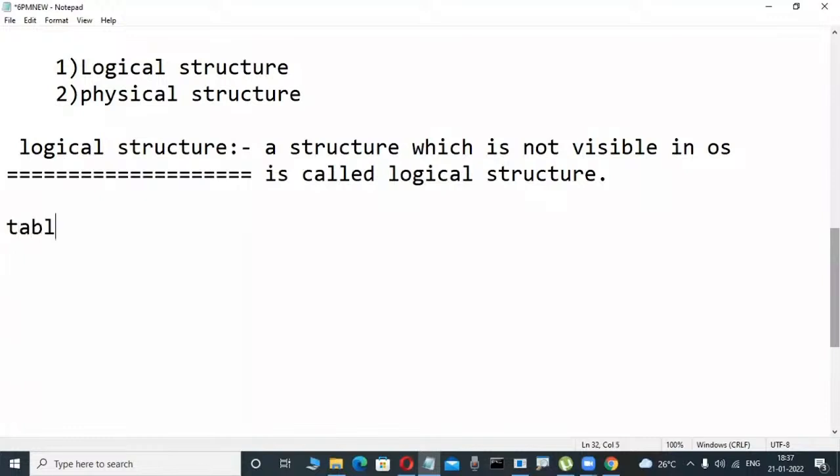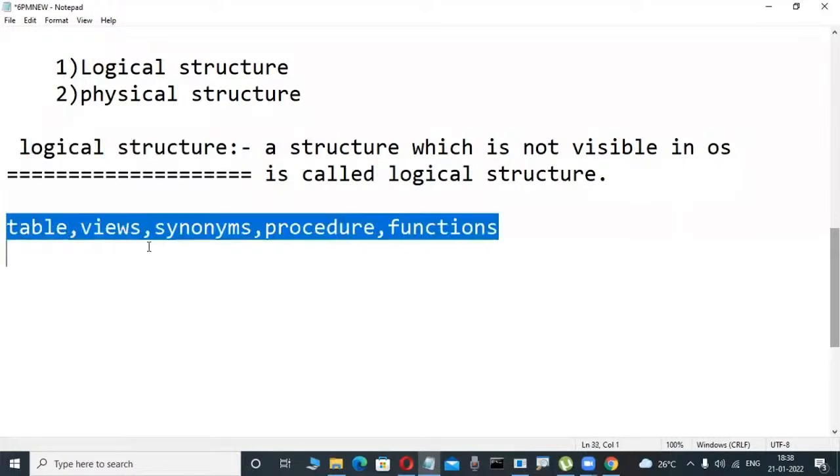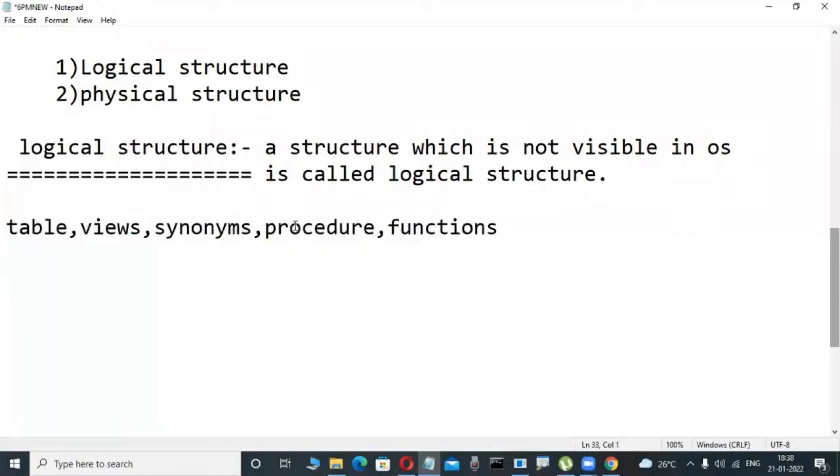That logical structure contains tables, in Oracle and also in SQL Server. MySQL also has tables. Views are there. Synonyms are there. Indexes are there. These are all database objects. So many things are there. Procedures, functions, triggers, packages. So many things. These are all logical, related to the logical structure. Whatever objects we are learning in our courses, so many objects, are not in the operating system.